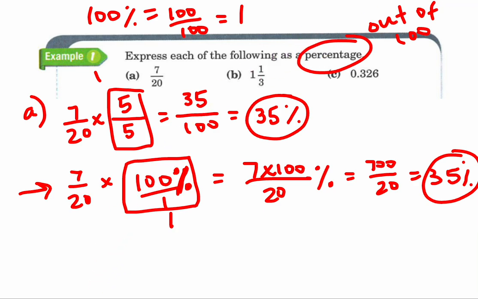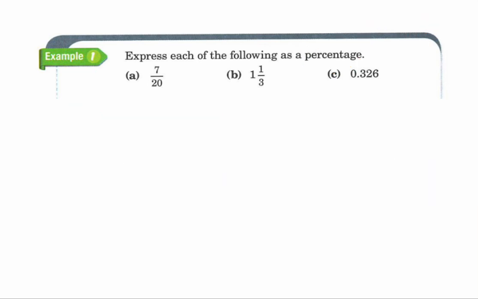Let's go ahead and look at B. So for B, we have 1 1/3. And honestly, I wouldn't use that first method, because if I'm trying to get to 100, wow, 3 is a terrible number to get to 100, right? Nothing is going to multiply by 3 evenly to get to 100.